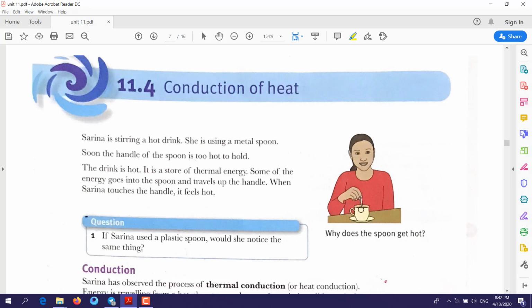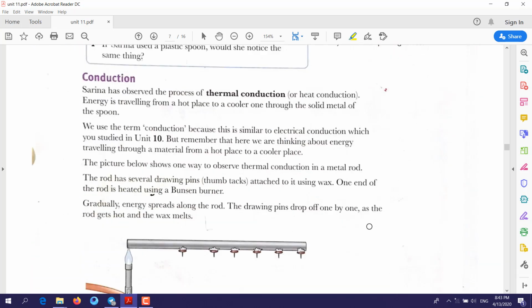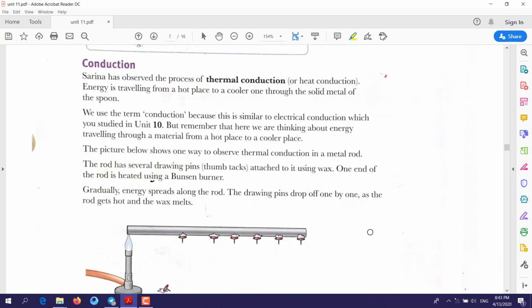If you put this spoon in the tea, after a while the spoon will be hot. Because the spoon is in contact with the hot tea, the heat is transferred from the tea to the spoon, and then goes along the spoon.